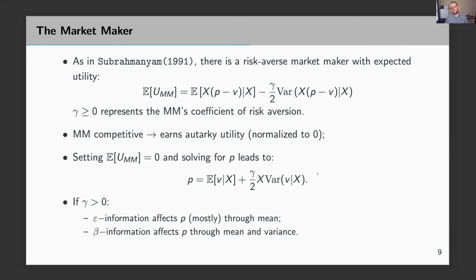But secondly, if gamma is greater than 0, the stock price will also depend on the market maker's conditional variance of the cash flow. Being risk averse, she wants to be compensated for risk depending on the direction of trade. That second component is really important for our analysis because it emphasizes this economic difference between beta information and epsilon information. Epsilon information will in equilibrium affect the stock price mostly through the first component. Beta information will affect it through both of these components.